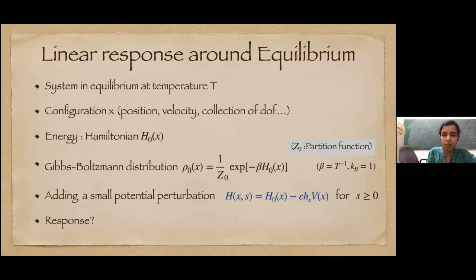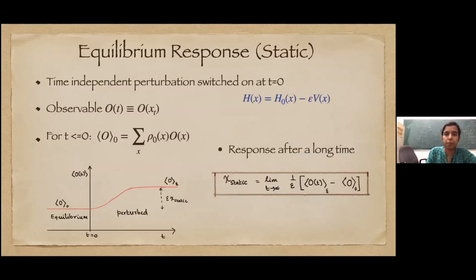So we know the initial distribution of the configuration. Each configuration occurs with some probability according to the energy of this configuration. And now we add some small potential perturbation. We change the Hamiltonian by some amount, which is proportional to epsilon, so epsilon h(s) V(x). V(x) is my perturbing potential, and h(s) is some arbitrary time dependent function which is modulating this perturbation, and epsilon is, as before, a dimensionless constant just to characterize the order of the perturbation. So the question is, what is the response of this system, and can we devise a generalized theory for that?